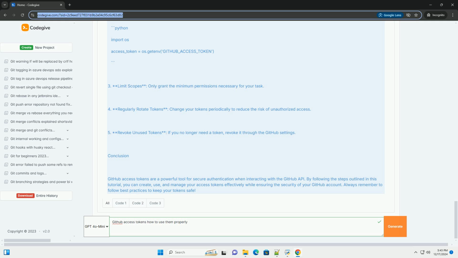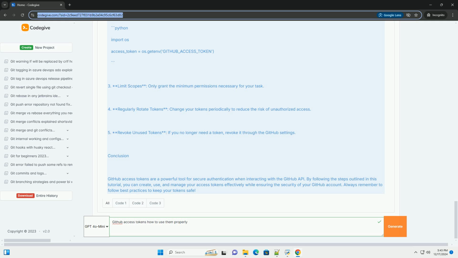Python. import os. access_token = os.getenv("github_access_token"). 3. Limit scopes. Only grant the minimum permissions necessary for your task. 4. Regularly rotate tokens. Change your tokens periodically to reduce the risk of unauthorized access. 5. Revoke unused tokens. If you no longer need a token, revoke it through the GitHub settings.